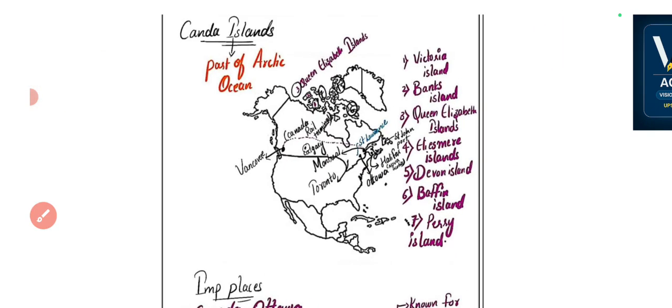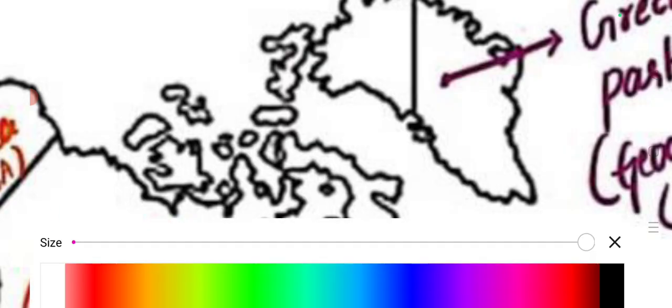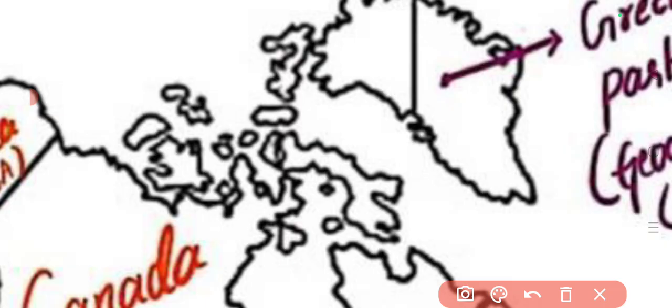Let me show you on the blank map again, so now you'll have a clear understanding. This is place number 1, Victoria Island. This is place number 2, Queen Elizabeth Island. This is place number 3, Banks Island.